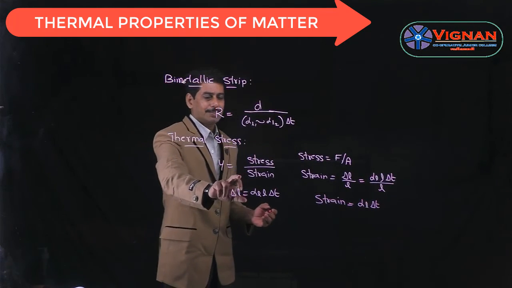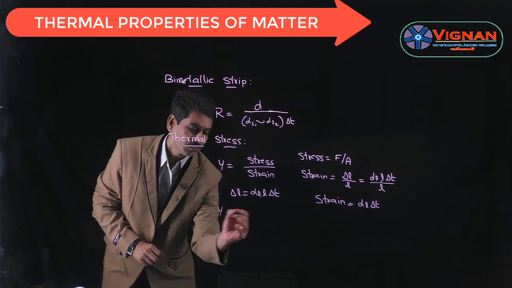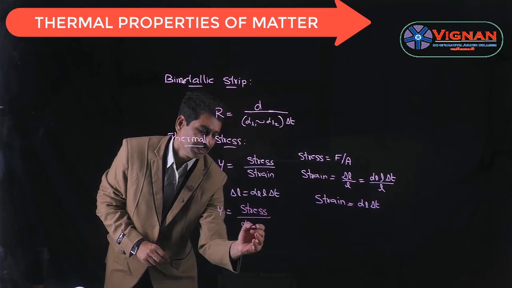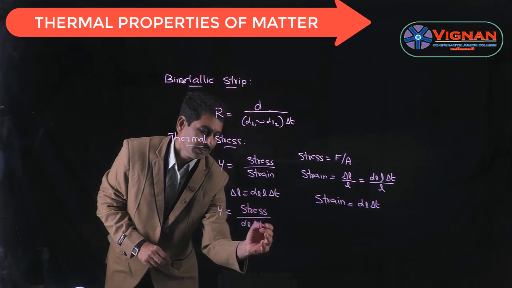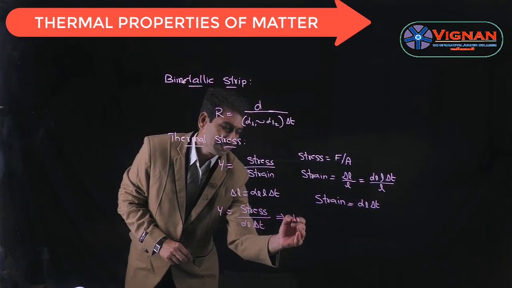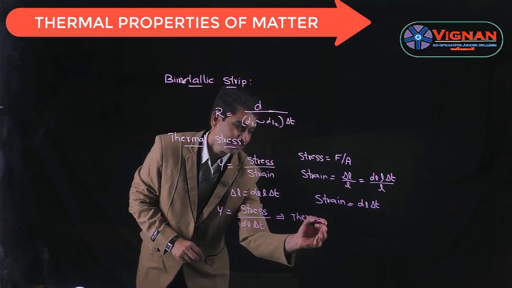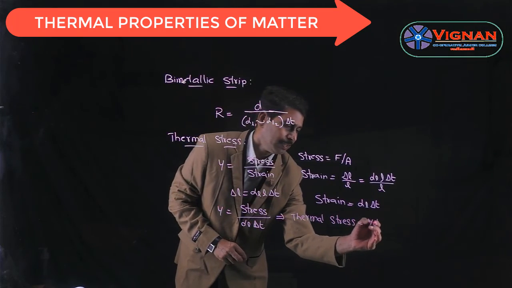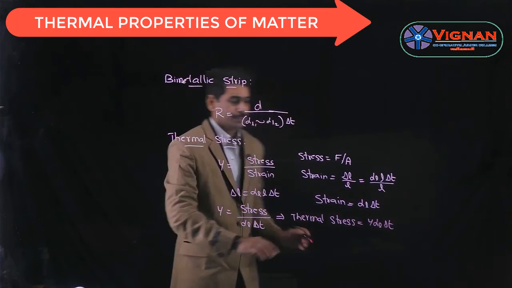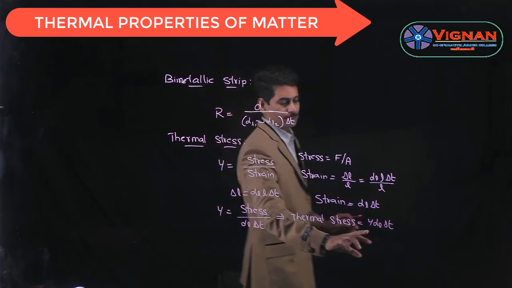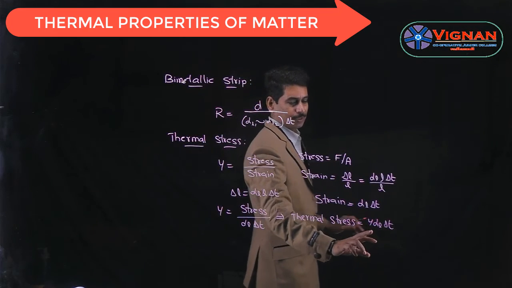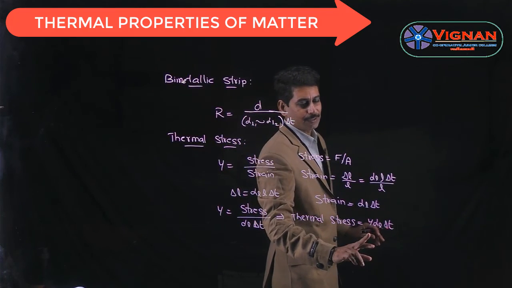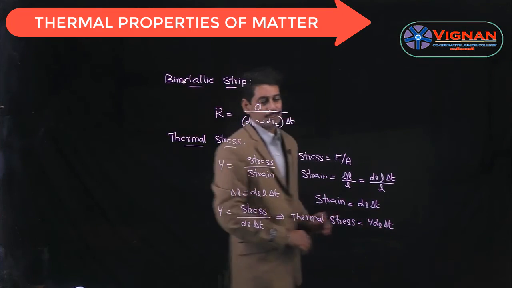Now by applying in this equation we get Y is equal to stress divided by strain, which is nothing but alpha L into delta T. So you get the thermal stress. So this is called thermal stress, which is nothing but Y alpha L into delta T. So this is the expression to find the thermal stress, which is nothing but Y alpha L into delta T. So here alpha L is the coefficient of linear expansion, Y is the Young's modulus of the material, and delta T is the change in temperature.